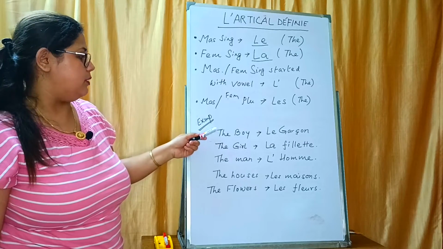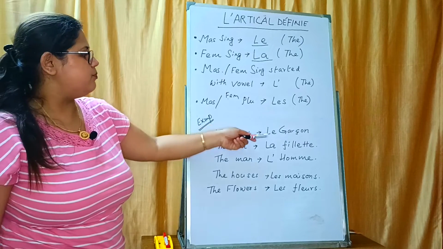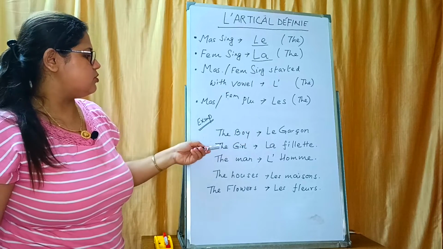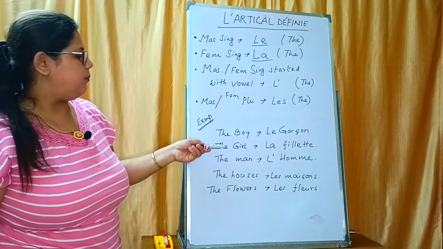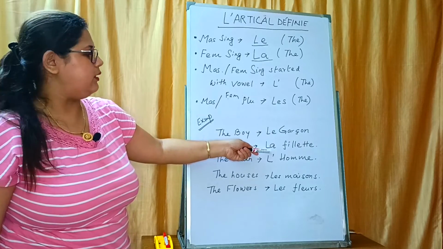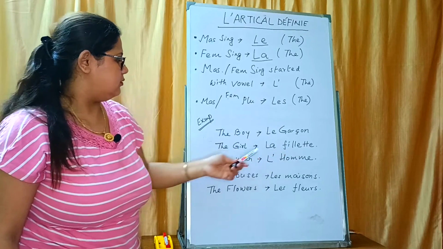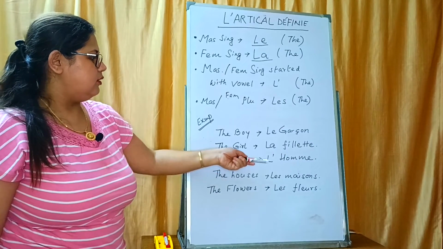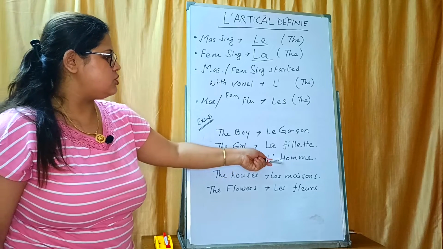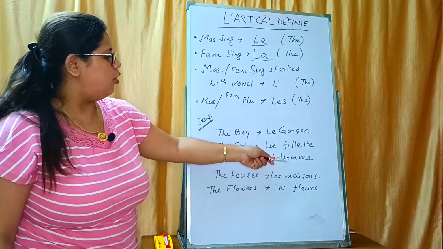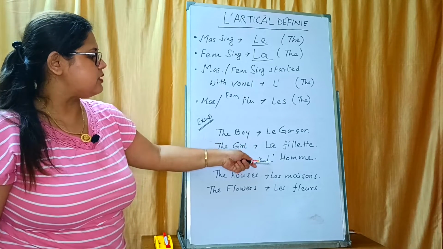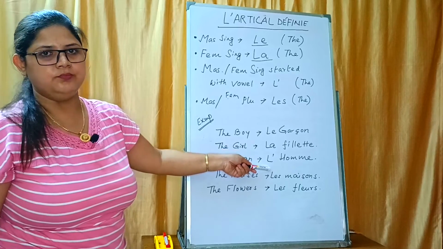The boy, third person masculine singular, so it will be le garçon. The girl, this is also third person singular but feminine, so the article will be la fillette. The man, L apostrophe, because the man in French is homme, and homme starts with H, which is treated as a vowel, so we use L apostrophe in front of it: l'homme.